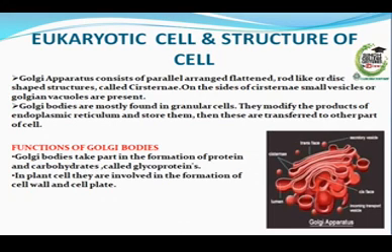Golgi bodies are mostly found in granular cells that modify the products of the endoplasmic reticulum and store them. Then these are transferred to other parts of the cell. Functions of Golgi bodies. Golgi bodies take part in the formation of proteins and carbohydrates called glycoproteins. In the plant cell, they are involved in the formation of the cell wall and cell plate.